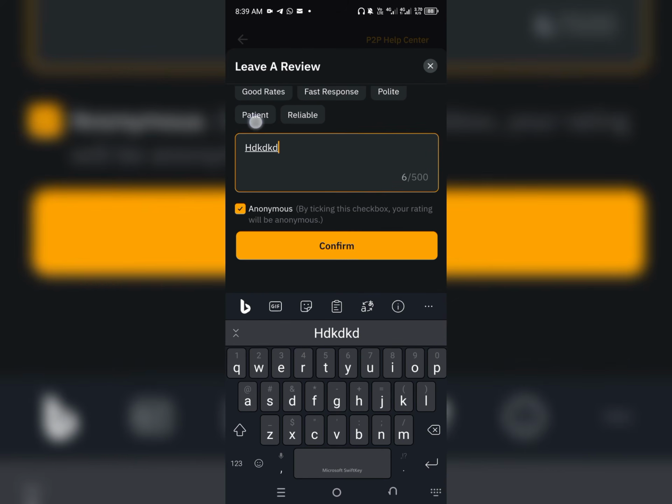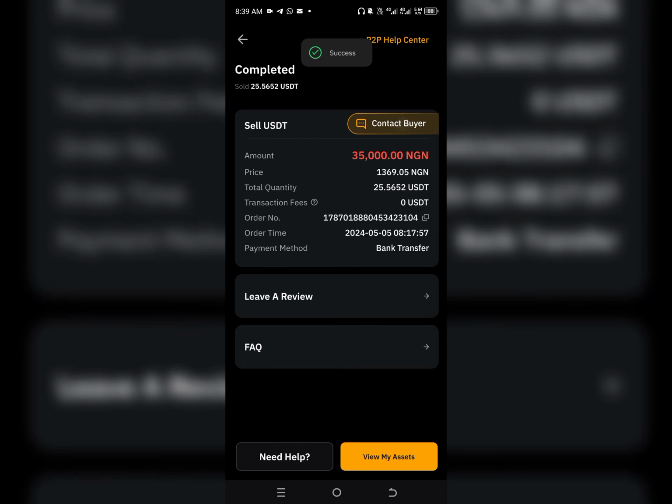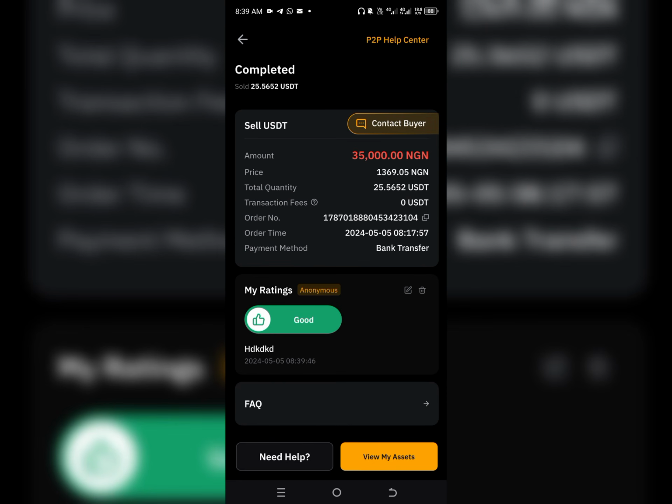So let me leave a review. Confirm. Now I'm going to show you how to play safe. You have to come to this contact option. Then you can tell the seller that please don't add anything related to crypto inside the description of your payment, because by adding anything crypto related, it can get your account suspended.